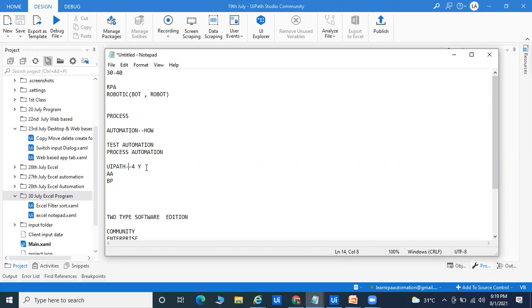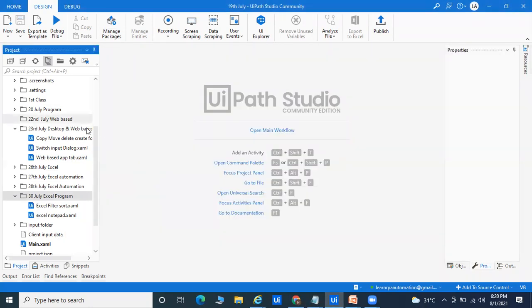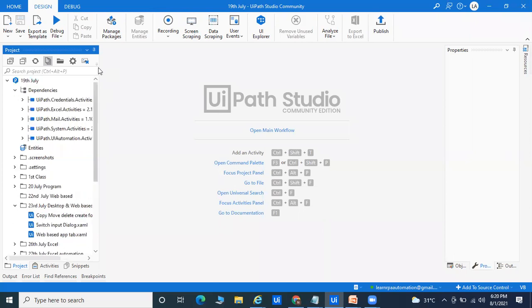Okay, so if you discuss UiPath, there are very good things like that. Within 5 minutes installation is ready. Within 2 minutes your project will be ready. So within 10 minutes you are able to install the software. Within 2 minutes you can start your project, and you can go for the development. Okay, so this is the UiPath tool you can see here. So the project also has lots of things.